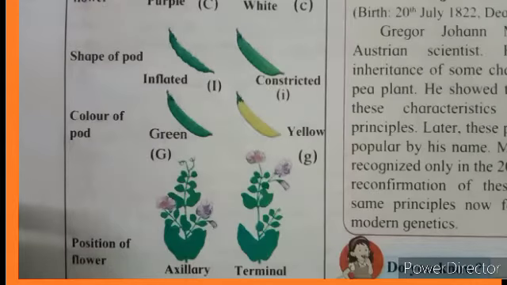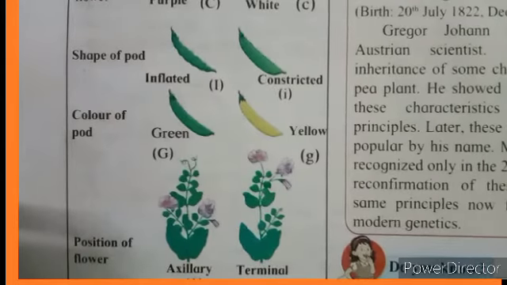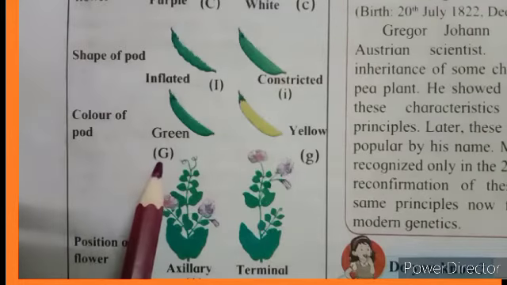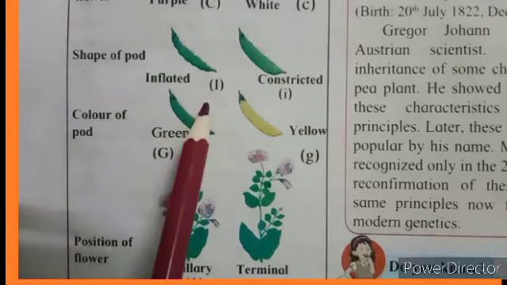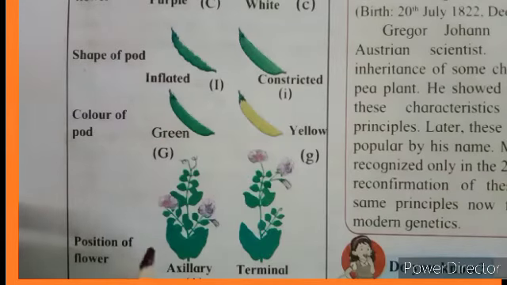Dear student, here you should note one thing that all the dominant characters are denoted by capital letters like green capital G, axillary capital A, inflated capital I, tall capital T in this way. And recessive ones are in small letters.